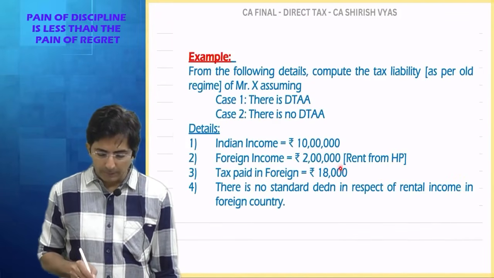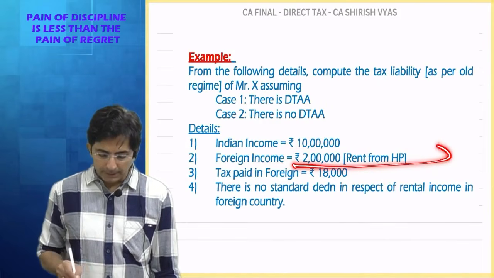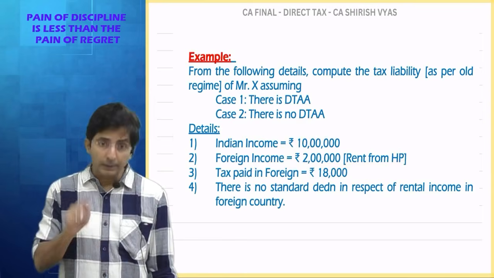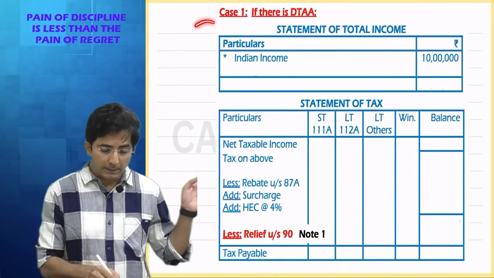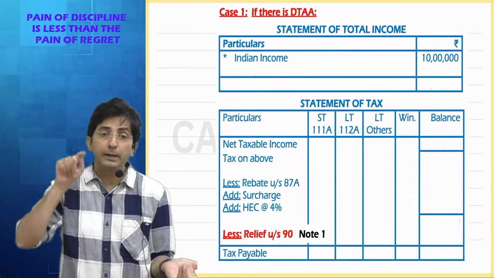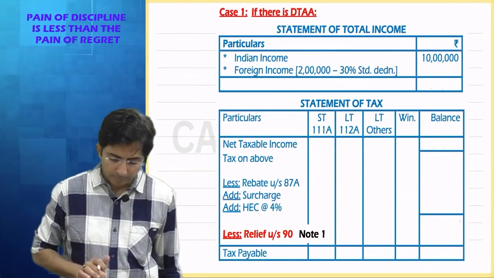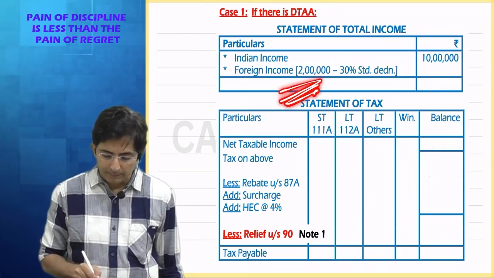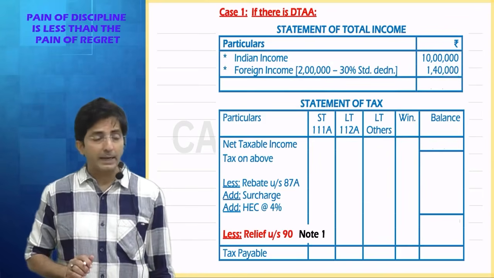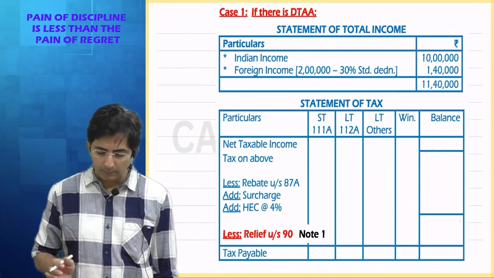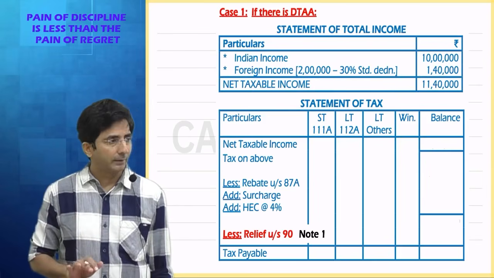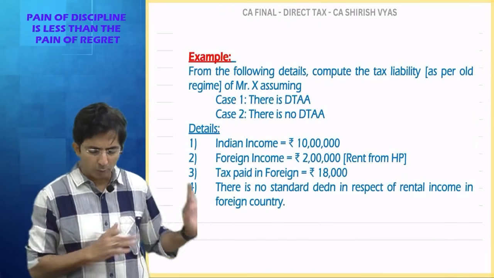Then in foreign income I have got rent income. But against rent income we get a 30% standard deduction. We will take it, because this calculation I am doing for the government of India, and the government of India will go as per Indian law. So see what I have done. From rent of 2 lakhs I have deducted 30% standard deduction. So what is the answer? 1,40,000. So what is my final total income? 11,40,000. This is my GTI as well as NTI, because there is no Chapter 6A. It is a small question.